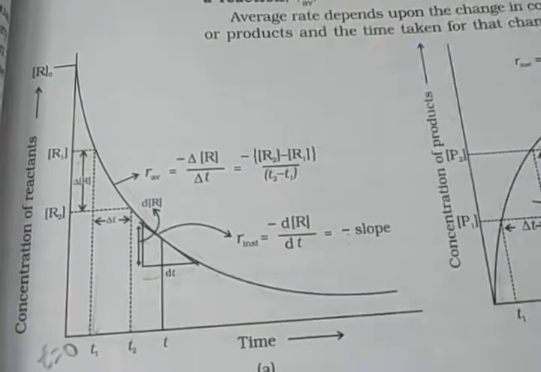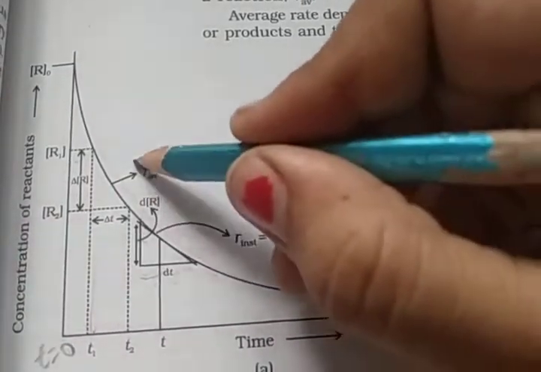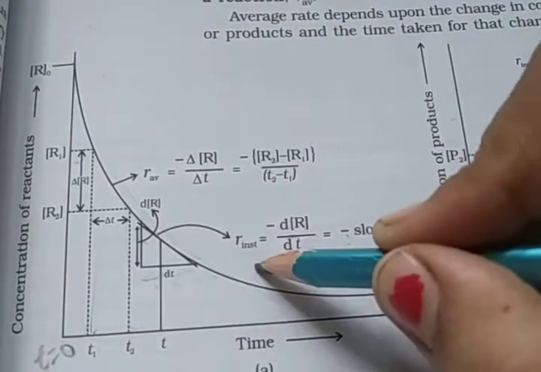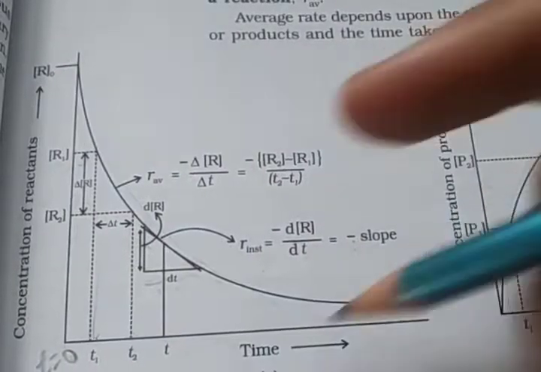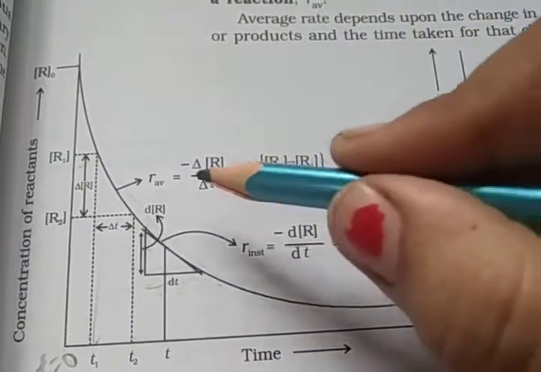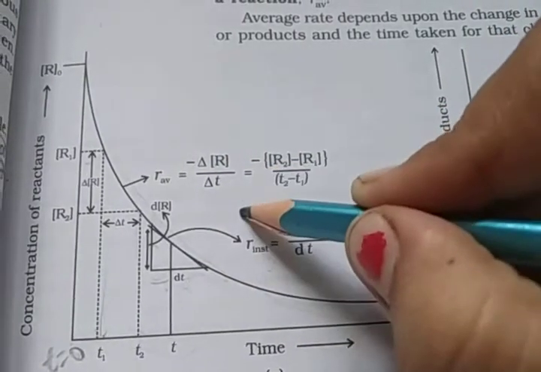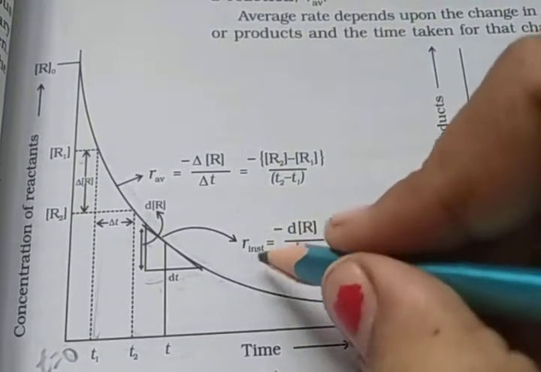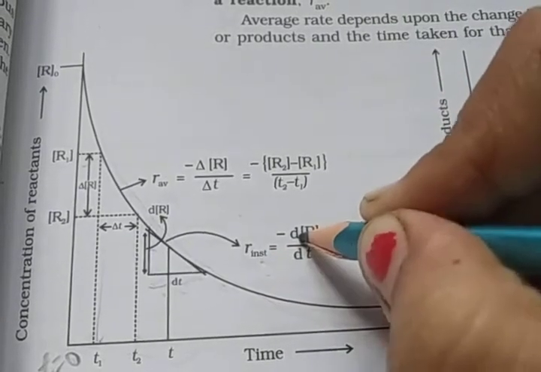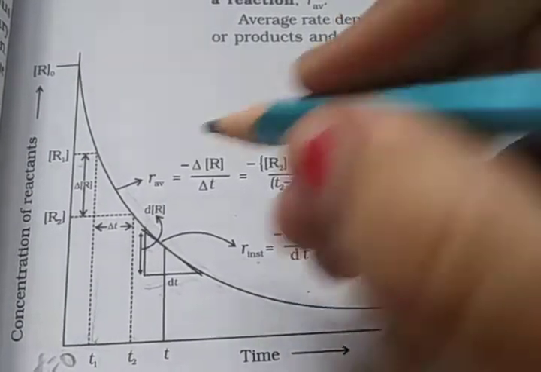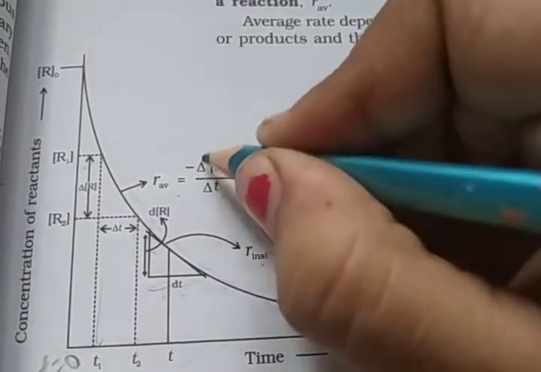The average rate is similar, but here we write R_av, and for instantaneous we write R_inst. So R average is equal to minus delta R upon delta T. And you know, instantaneous is always represented in differential form, and average is represented by delta.